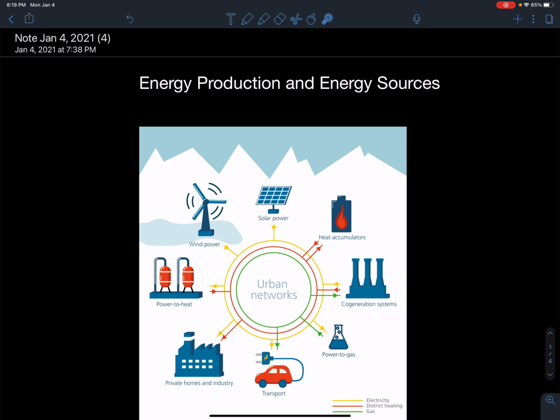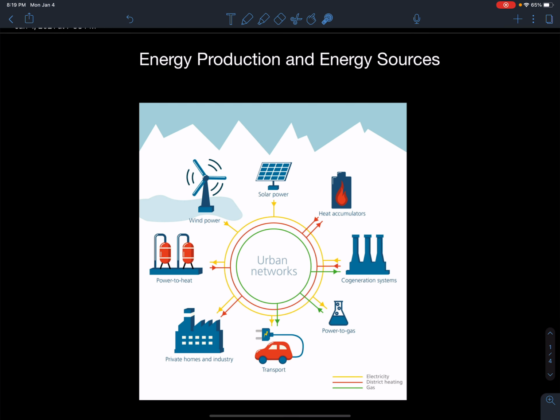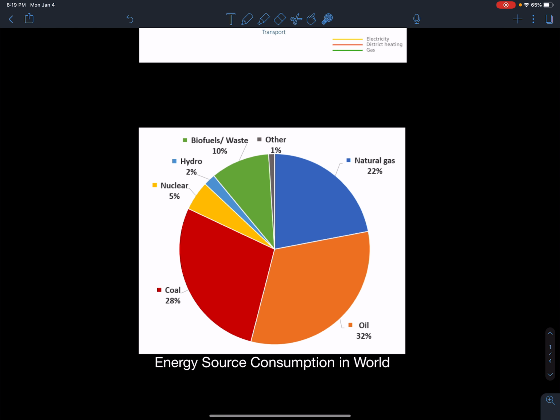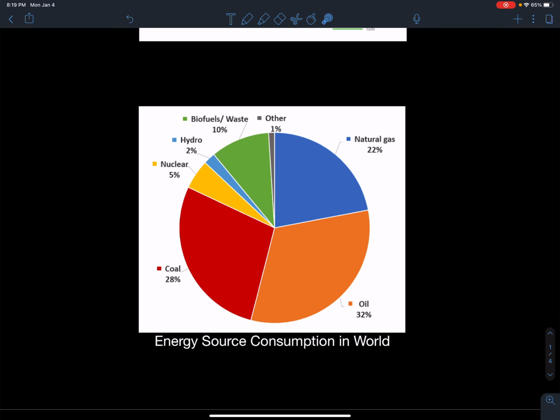So, this unit first talks about what are the sources of energy that we use when we're producing electricity and power. All right. And when we take a look at what the world actually uses for energy, it's quite surprising that the majority of what we use in the world is the most polluting type of energy. Okay. 22% of what we use in the world to create electricity and to power our cars and heat our homes is natural gas. That's methane. And that's rapidly rising. More and more countries are using that as their primary source. Oil is still the number one.